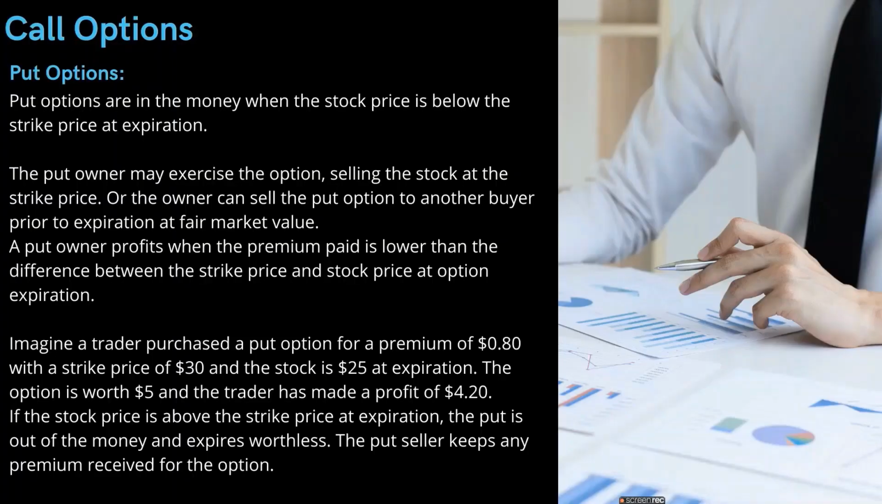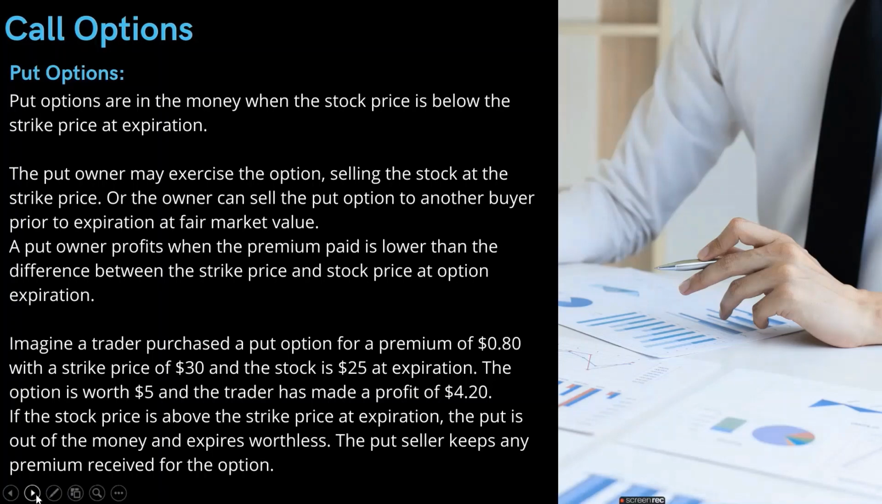So in put options, the option is in the money when the stock price is below the strike price at expiration. So it is exactly the opposite of a call option. The owner may exercise the option and sell the stock at the strike price, or the owner can sell the put option to another buyer prior to expiration at fair market value. A put owner profits when the premium paid is lower than the difference between the strike price and the stock price at option expiration.